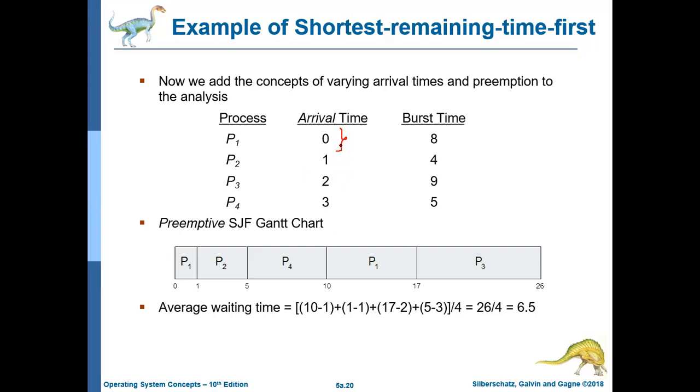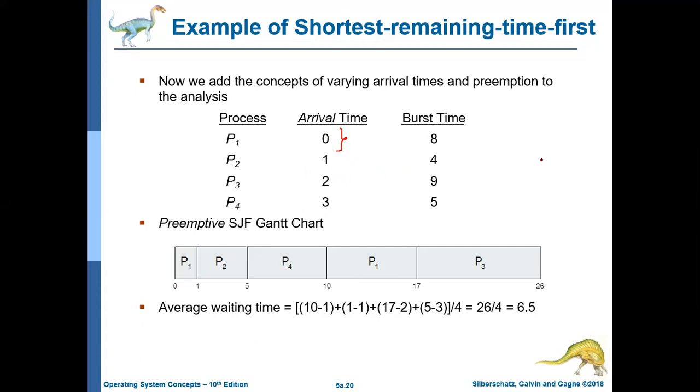So we don't have any point of discussion about which process will be running. We only have P1, so P1 will be running. We are starting P1 at time 0.